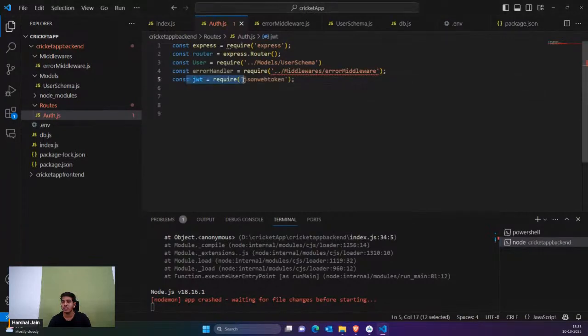We're also going to use JSON web token. Then we are also going to use bcrypt. So after this, guys, now let's complete the login and sign up APIs which we would need.